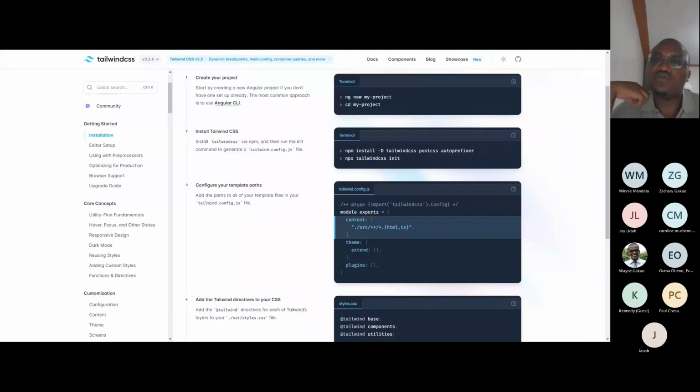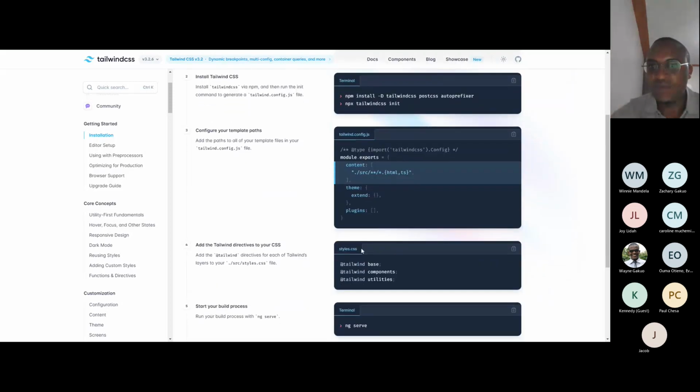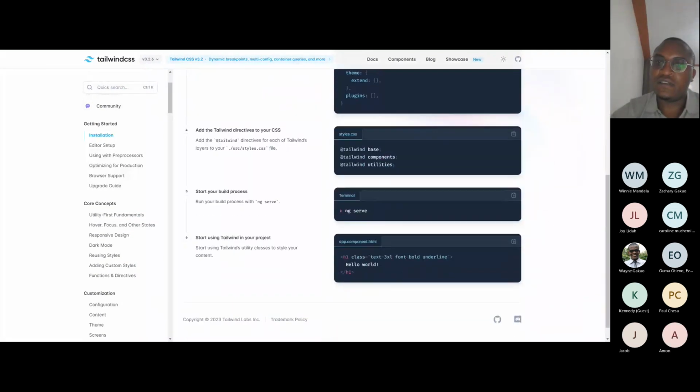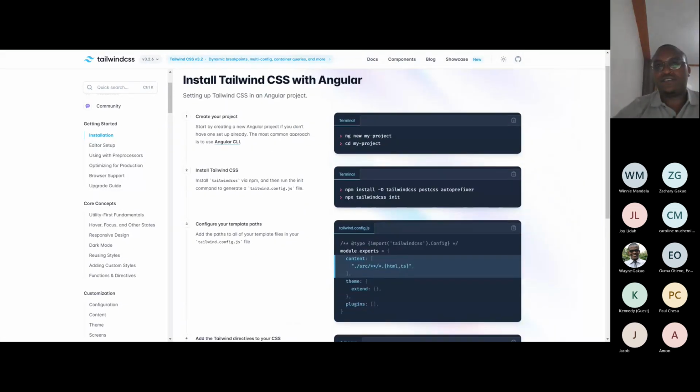It will show us how to configure the scalable design system. After that, you need to go to styles.css, register Tailwind, then ng serve to run the project. Then we'll see in the browser whether we are able to achieve that. Then we'll start from there.